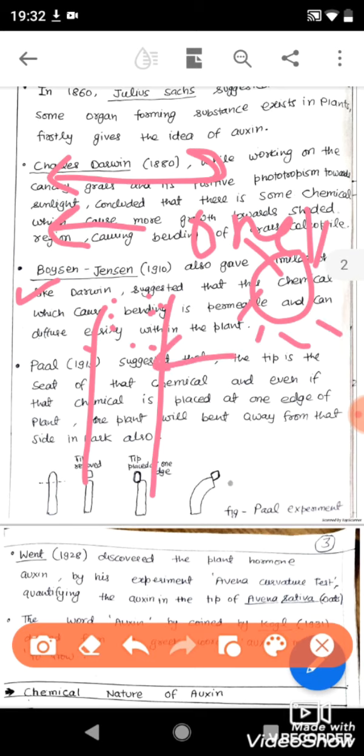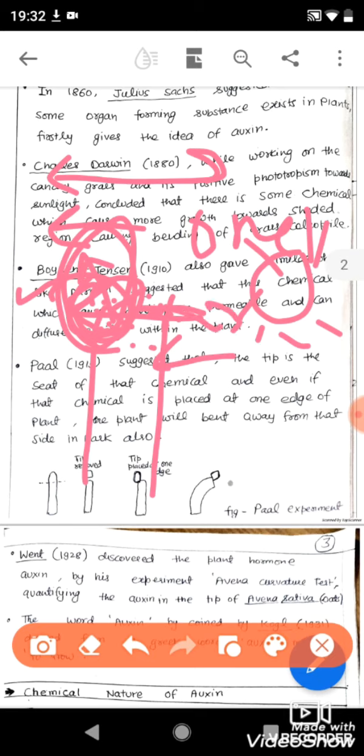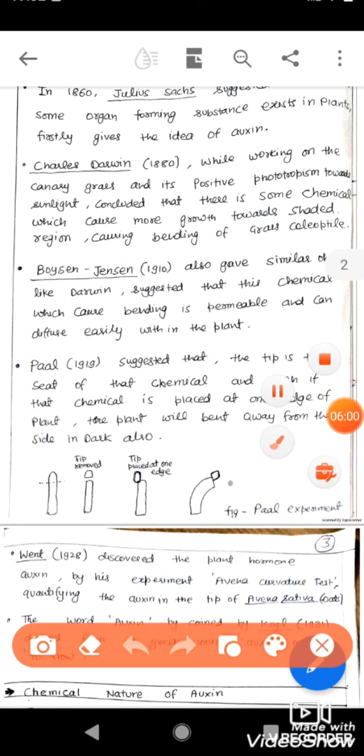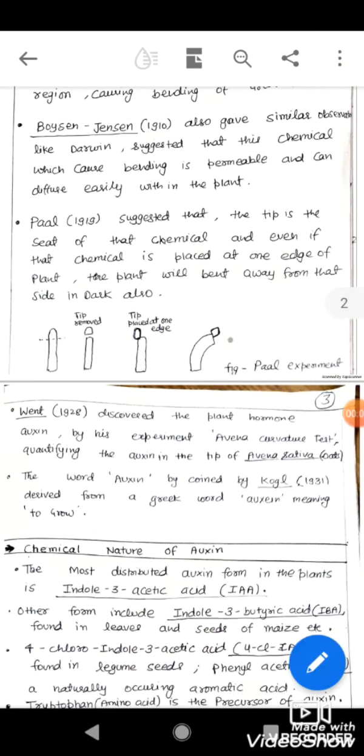as I told you earlier, the auxin moves away from the sunlight towards the shaded region, so it is permeable in the plant tissues. It will move from the sunlight region to the dark region, where it becomes higher in concentration and it will divide to make this area heavy compared to the sunlight area. So it will move from the light region to the dark region. So Boysen-Jensen also suggested that it is a permeable compound which can move by the phloem.